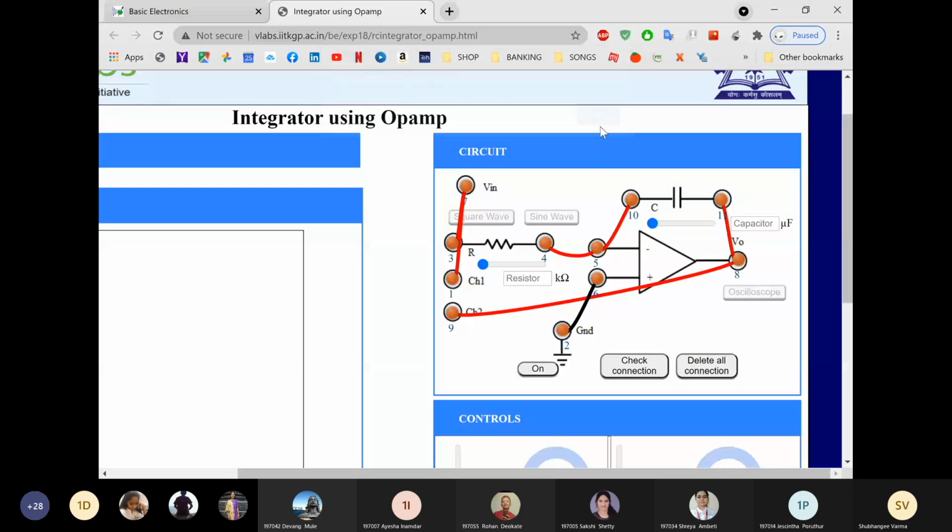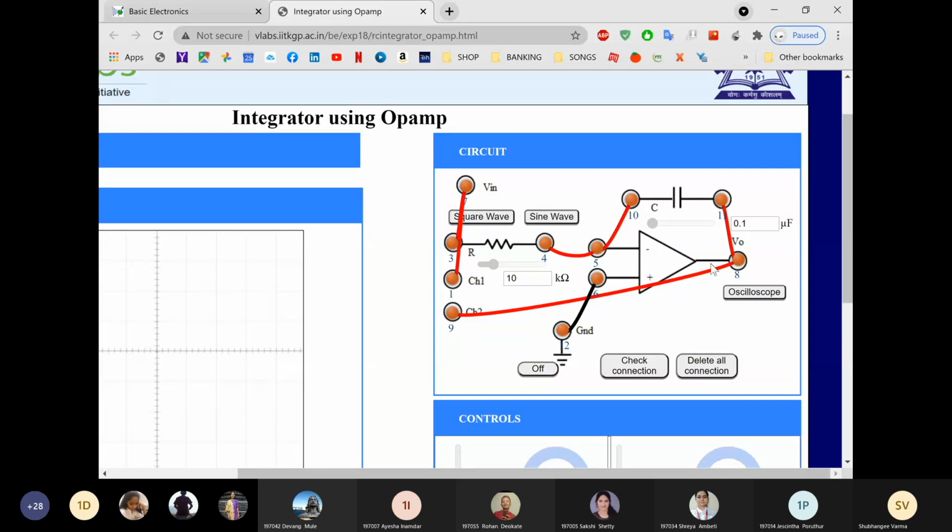Click on OK, and once our connections are right, we are going to select the resistor and capacitor. So we are going to select 10 kilo ohm and 0.1 microfarad. See, 10 kilo ohm and 0.1. Once you select the components, then click on this. This is your signal generator. Once you click on it, you have to select sine or square wave. We are going to select sine wave. So here we have selected the input.